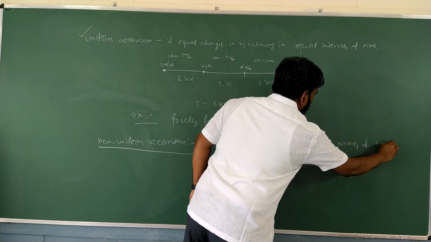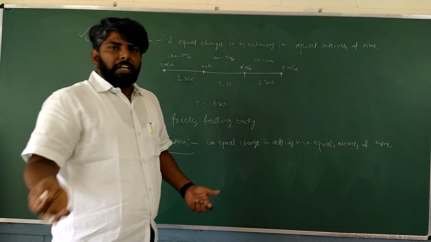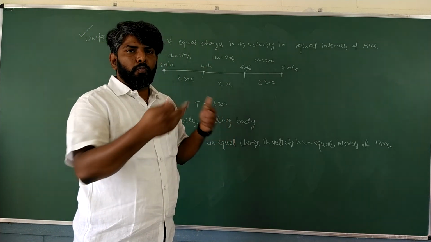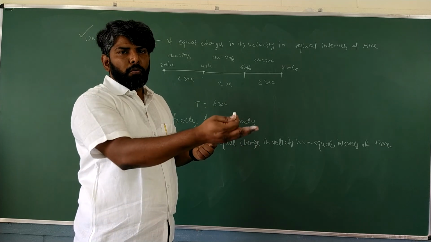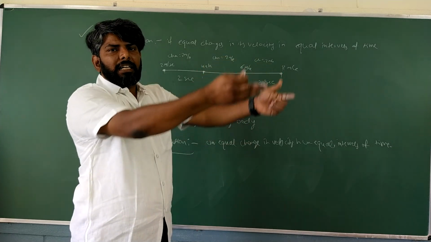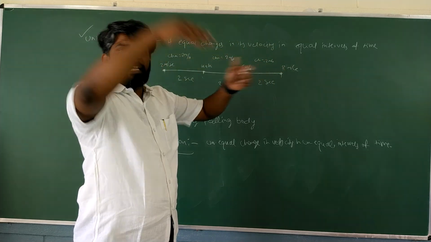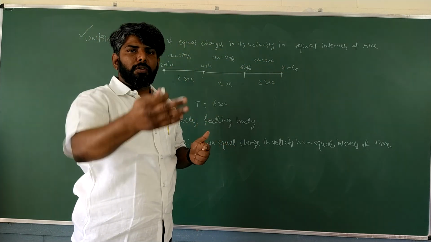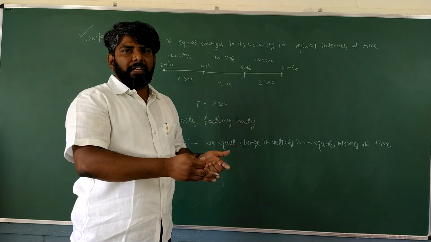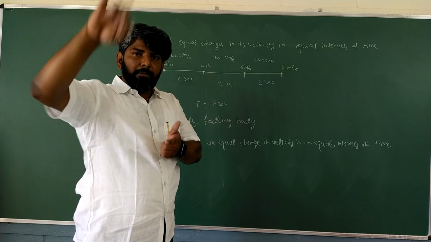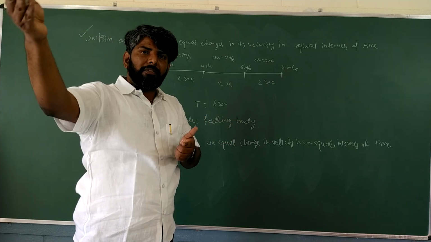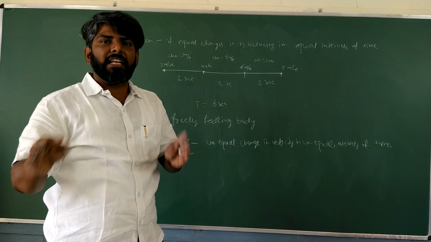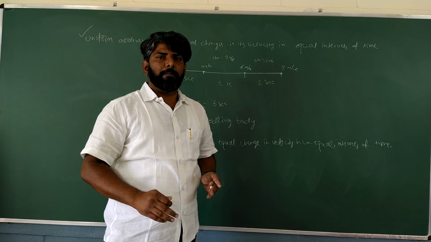The change might be 2 meters per second in one interval, 6 meters per second in another interval, 8 meters per second in another. And the time also: the first change in 2 seconds, the second change in 3 or some other value, the third in 8 or something. So unequal changes in velocity in unequal intervals of time.